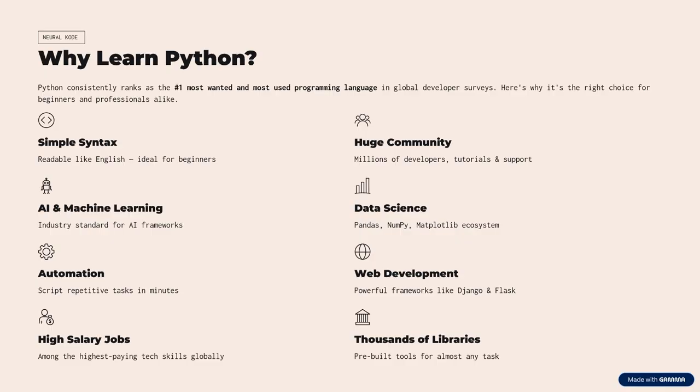It is also used in automation to run some repetitive tasks. And obviously, it offers high salary jobs. Thousands of libraries and free built-in tools are there which you can import into your code and use to do some specific tasks according to your needs. So this is all. Why should we learn Python?